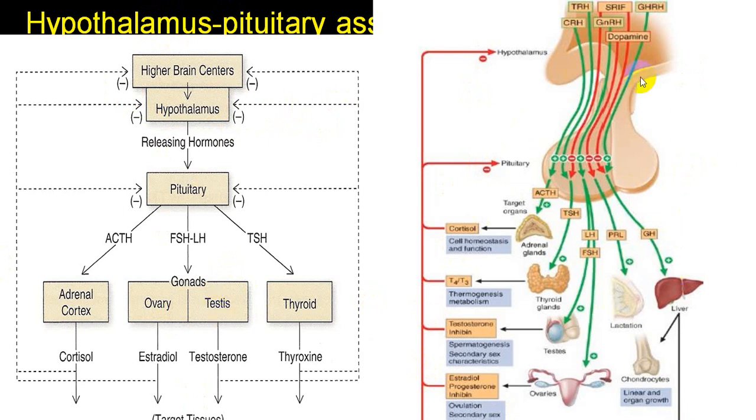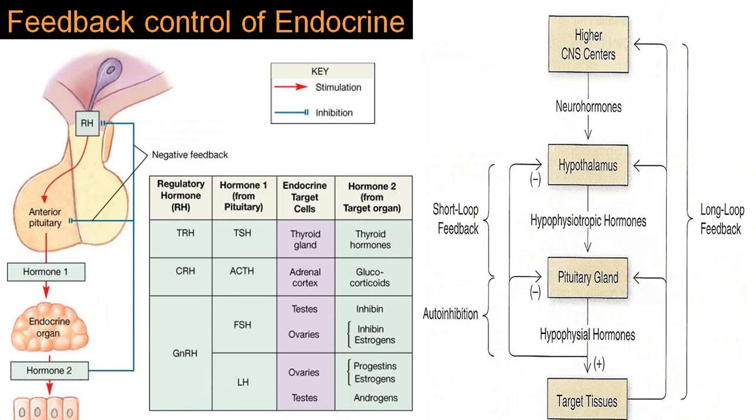This is explained for all different types of hormones: CRH, gonadotropic, TRH, cortisol, growth hormone, dopamine, etc. Inhibition, excitation, whatever it is, the function, those are all explained here. So that is the way you get control of what we call feedback mechanisms. This is again showing you the same thing: long loops, short loops, different types of hormones, which hormones are secreted, and what are the target endocrine system and target hormones.